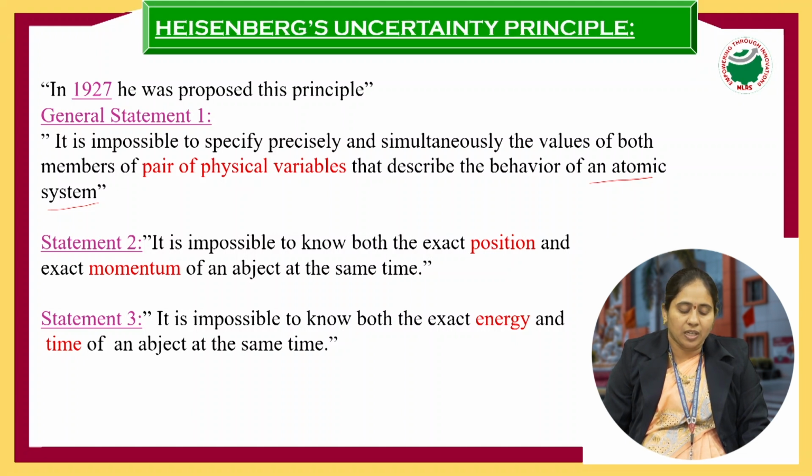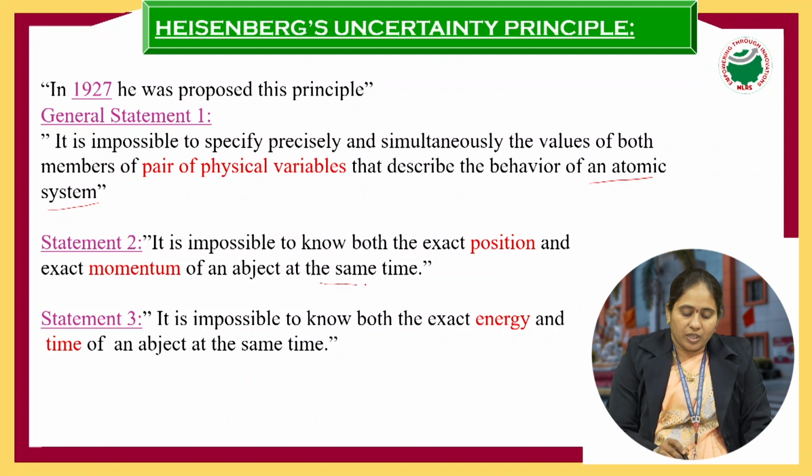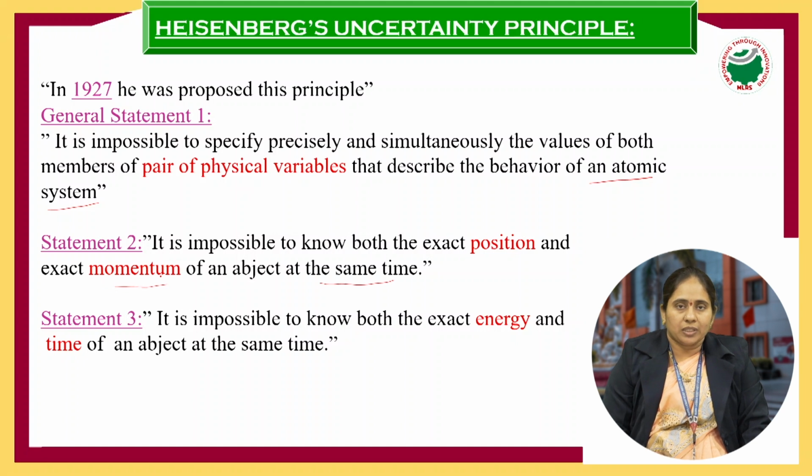Statement number 2: it is impossible to know the exact position as well as the exact momentum of an object simultaneously, or at the same time. So at one time we can find position, at another time we can find momentum, but not both at the same time. That is statement number 2. Generally it is any pair of variables, specifically it is position and momentum.